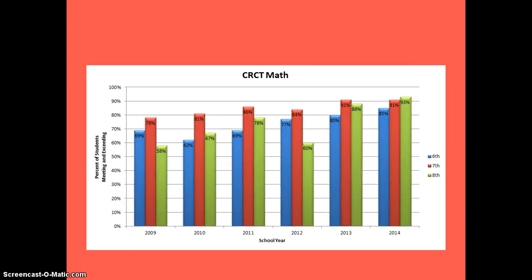This data represents the CRCT math, and as you can see, there have been significant gains in the math scores over the last 5 and 6 years. In 2008-2009, all grade levels were below 80% passage rate, but by the 2013-14 school year, all grade levels were above 85% passage rate.